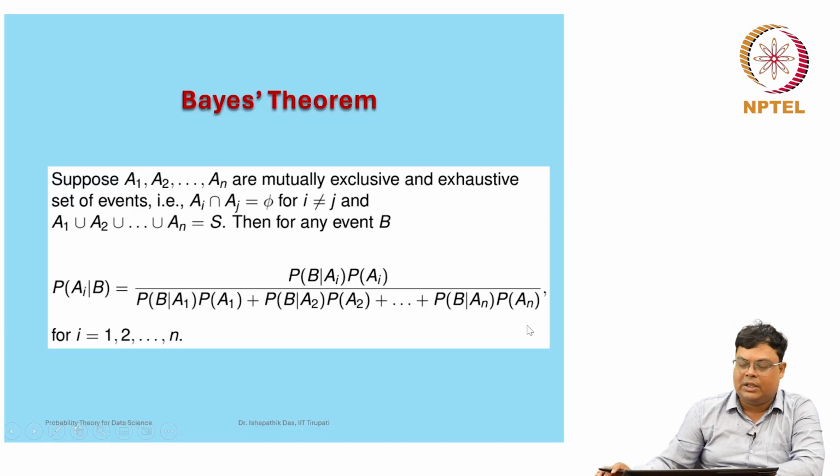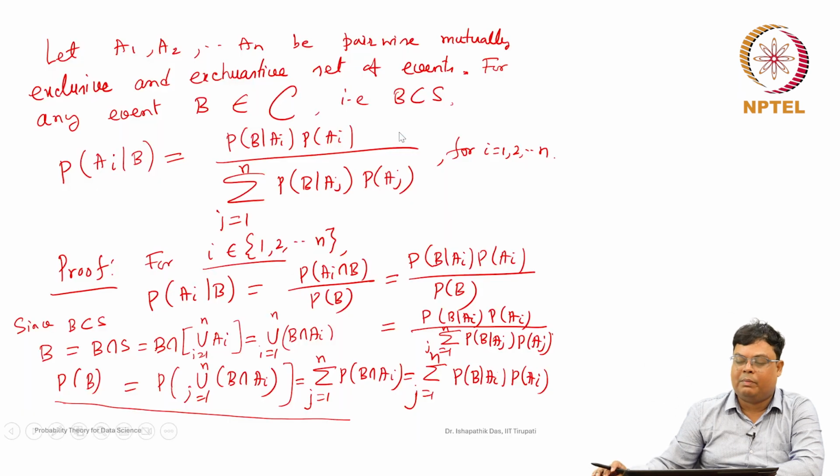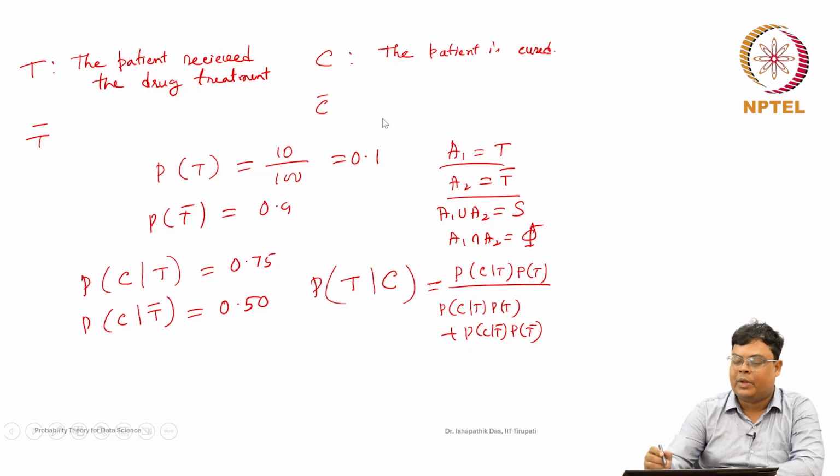So you can see the Bayes theorem for two events that we discussed. Here the probability of A1 given B is the probability of A1 into probability of B given A1, divided by probability of A1 into probability of B given A1 plus probability of A2 into probability of B given A2. If you relate the variables in this way, then you can use the Bayes theorem here.